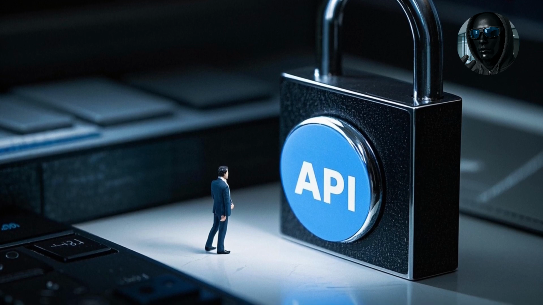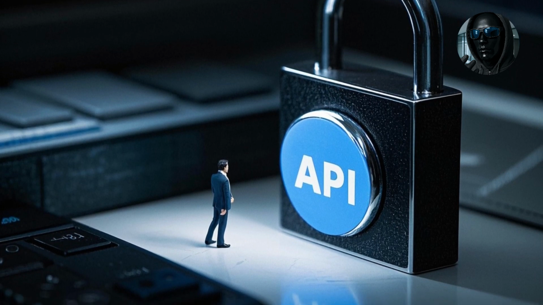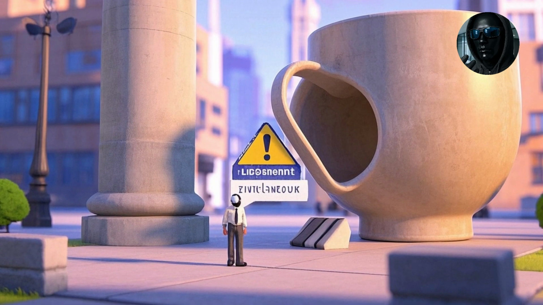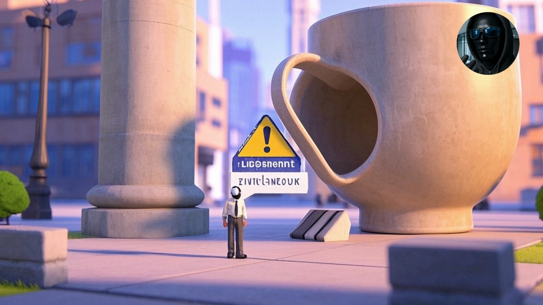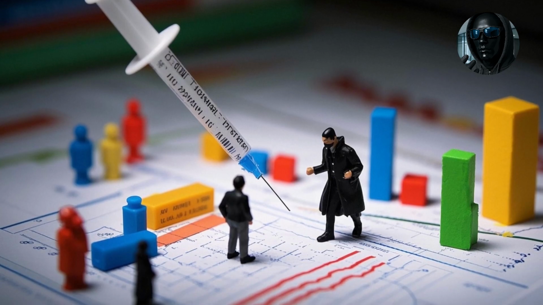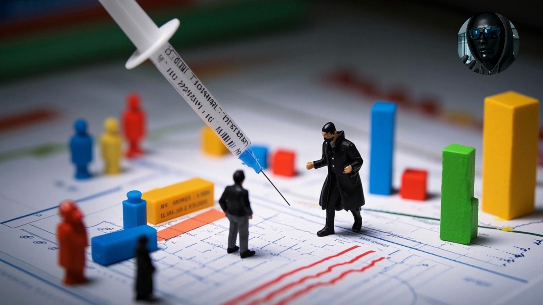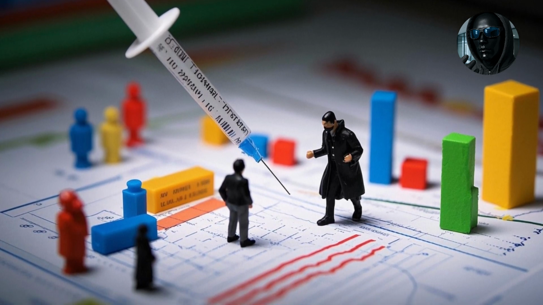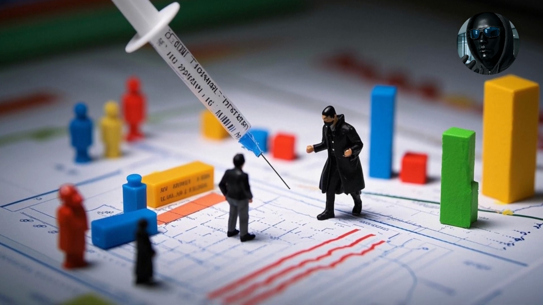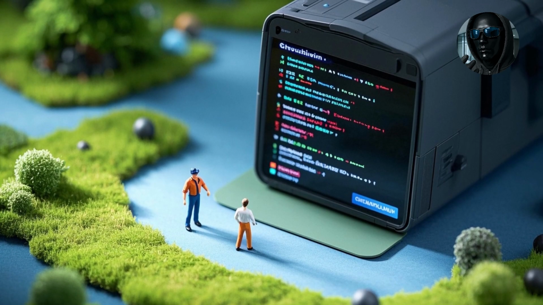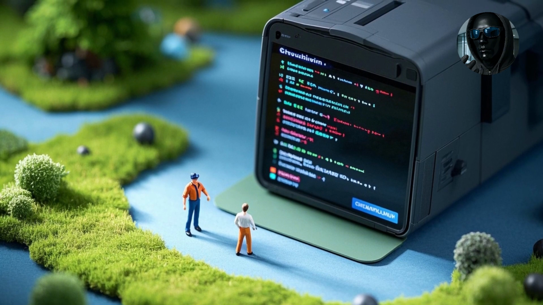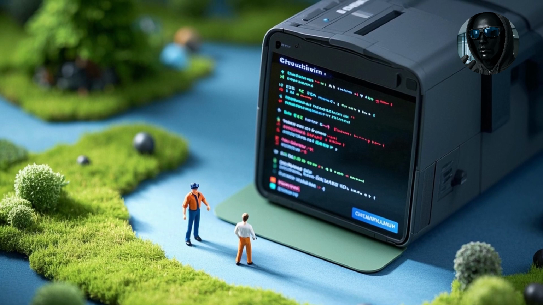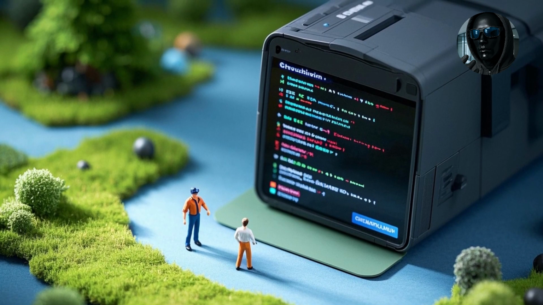But genAI isn't all doom. It's also revolutionizing defensive cybersecurity. Security vendors are using transformer models to build autonomous detection engines that learn from logs, correlate threat indicators, and prioritize incident response. Platforms like Palo Alto's Cortex XSIAM and Microsoft's Security Copilot harness LLMs to automate threat hunting, correlate disparate events, and accelerate containment.